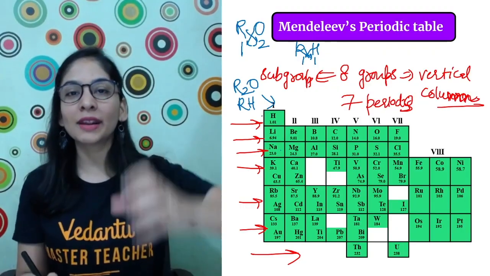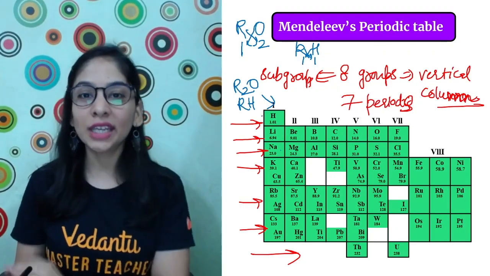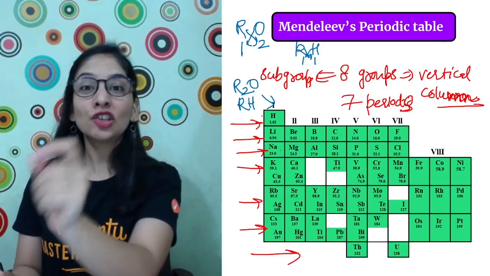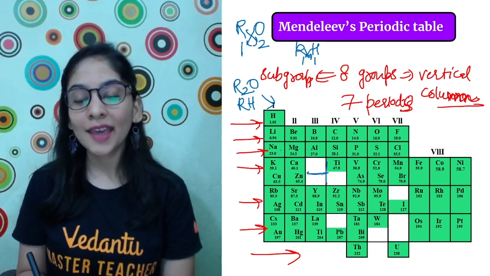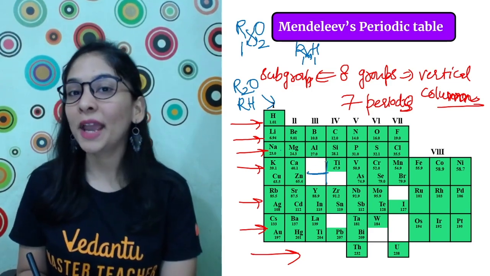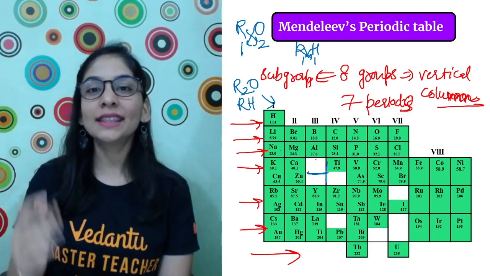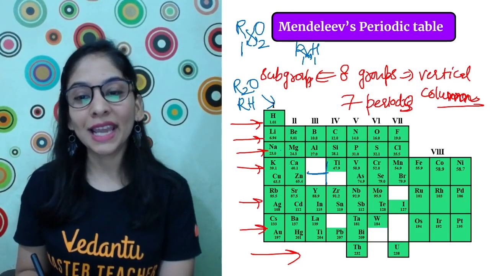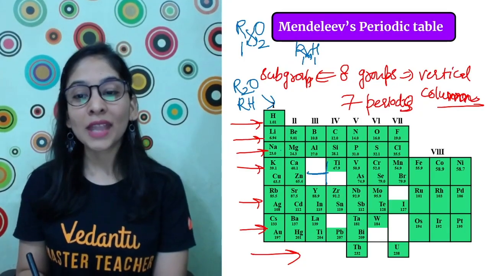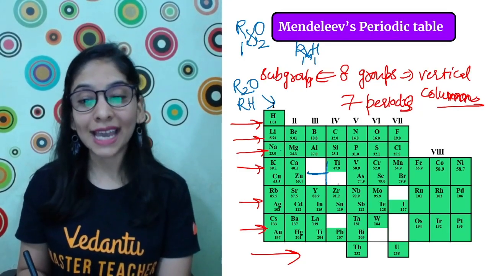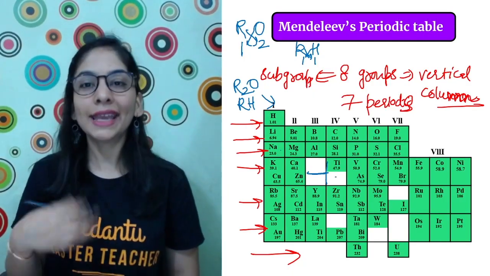In the same way, whoever gave the same oxide and hydride, he grouped them together, and he was so genius that this picture came into his mind that there must be some undiscovered elements that can take some of the positions in my vacant spaces. Why did he keep vacant places? Because he had the intuition that there must be some element between calcium and titanium. After zinc, there must be some element, like aluminium. After titanium, below titanium also, there must be some element that can be discovered.